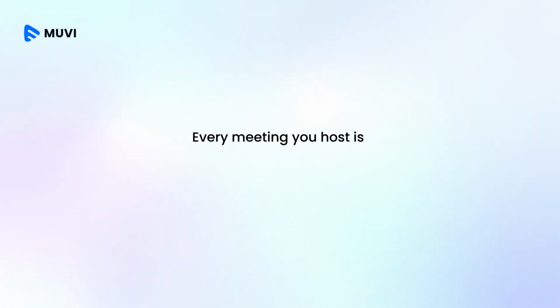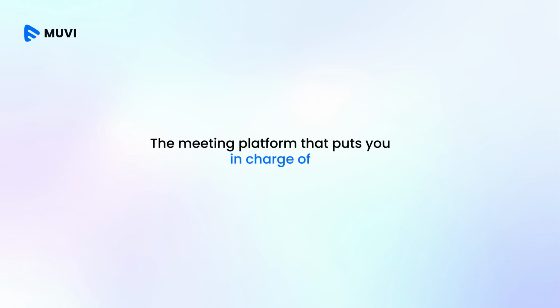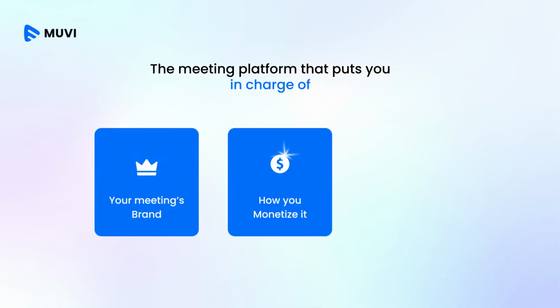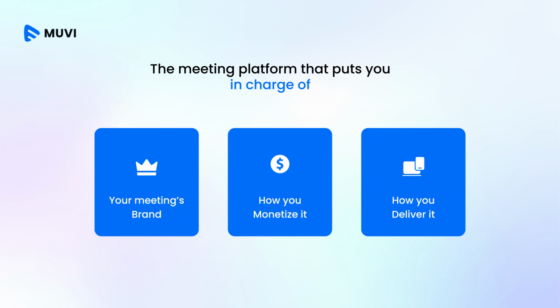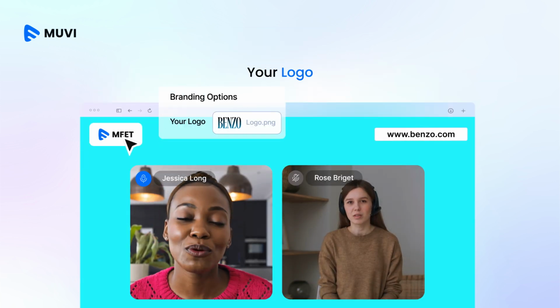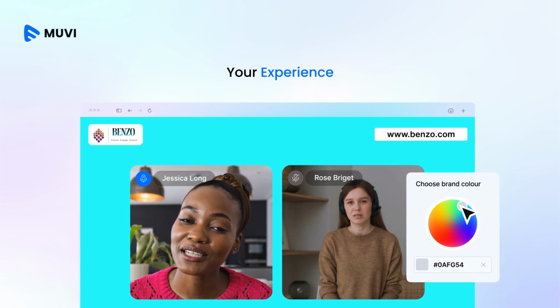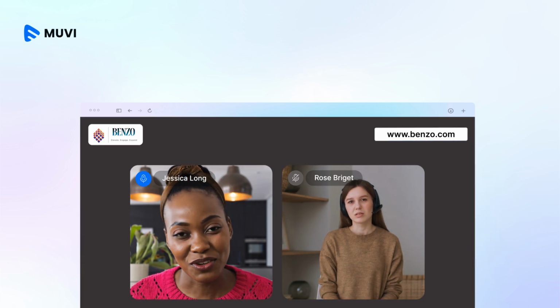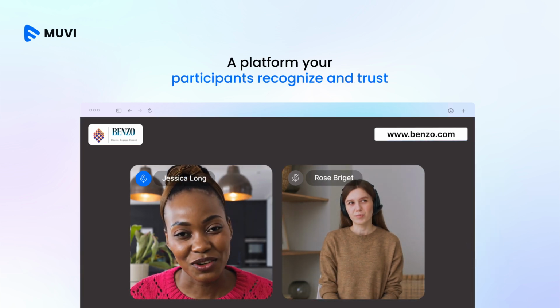Every meeting you host is a chance to build your brand. With Muvi Meet, you get complete control, from branding to monetization and how you deliver your meetings. Connect your domain to Muvi Meet and host branded meetings. Your brand logo becomes your meeting logo, and even the background carries your brand identity. A platform your participants recognize and trust.